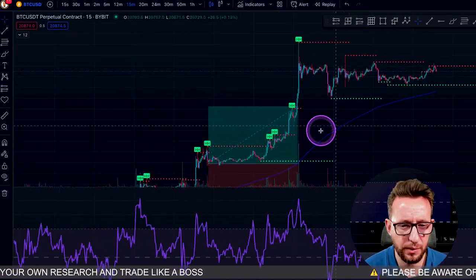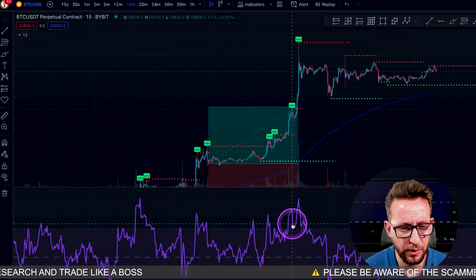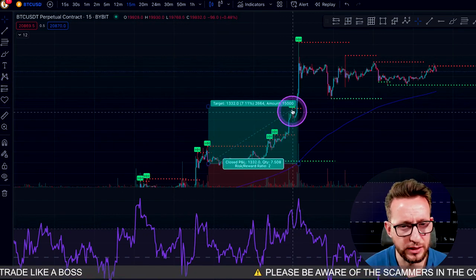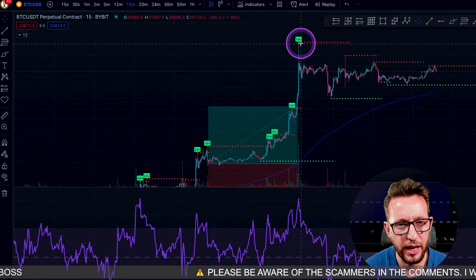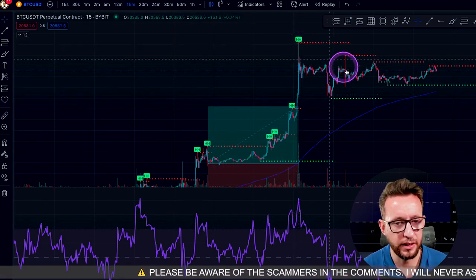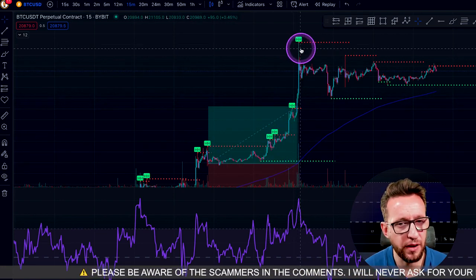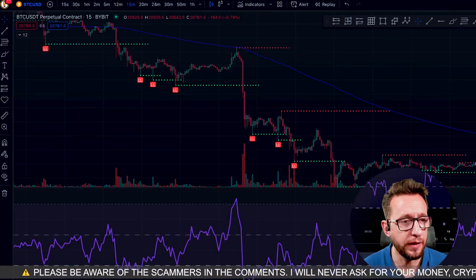Now this continues up, and as you can see, we're going above here, and we would have had another entry just here, where we would have taken an entry and had another long over here. Depending on where we would have put the stop loss, that may have been another win as well. For a short, we're looking for the other way around.